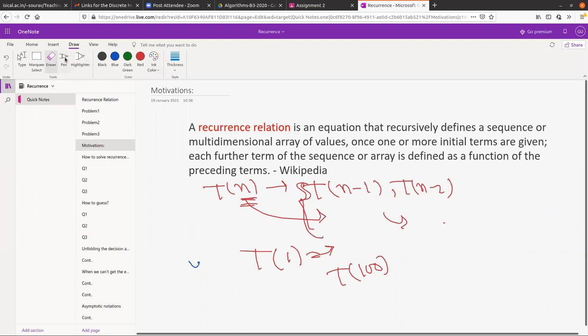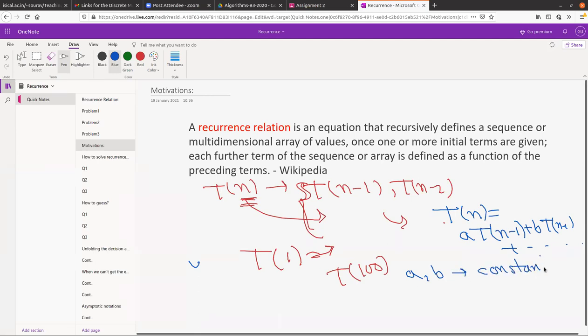You may not worry about that, but suppose the recurrence we have seen here can be in this way: Tn equals a times Tn minus 1 plus some constant b times Tn minus 2, where a and b are constants. This type of recurrence is a linear recurrence, right? Because this is linear. Do you see that? Yes.